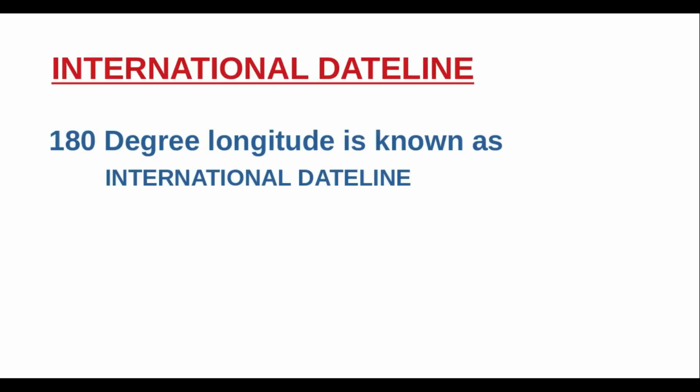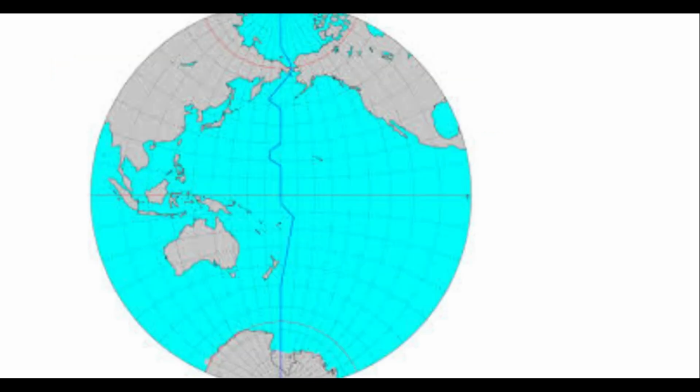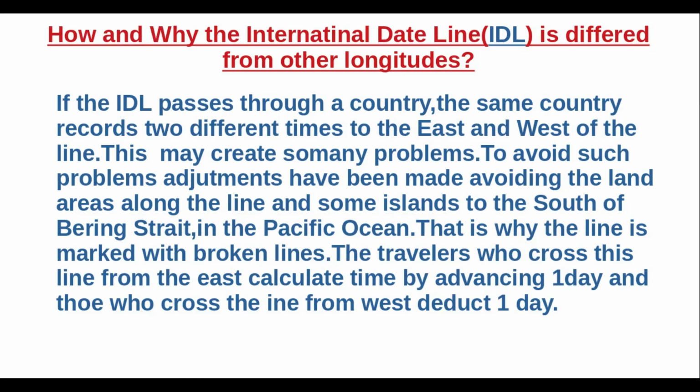International Dateline. 180 degree longitude is known as the International Dateline. See the picture of International Dateline. How and why is the International Dateline different from other longitudes?